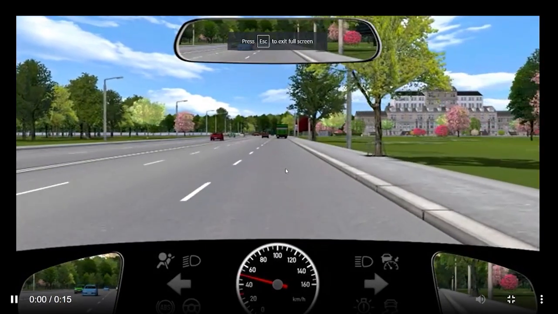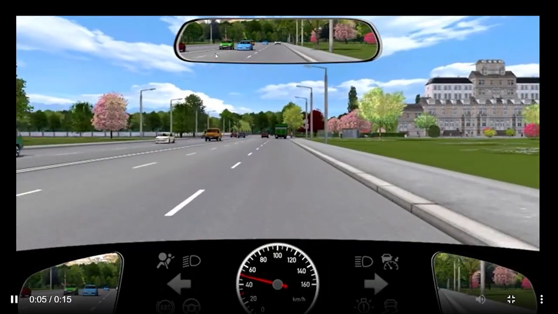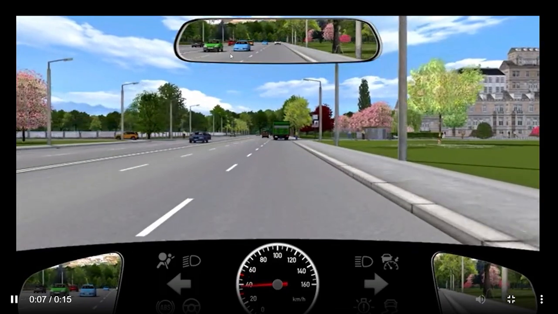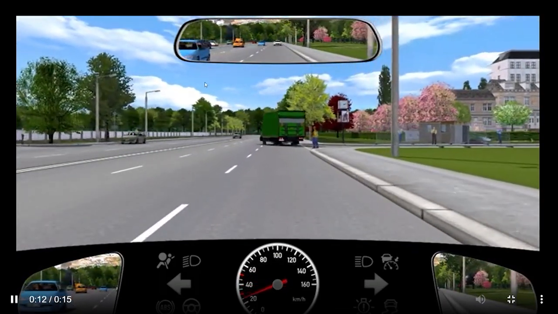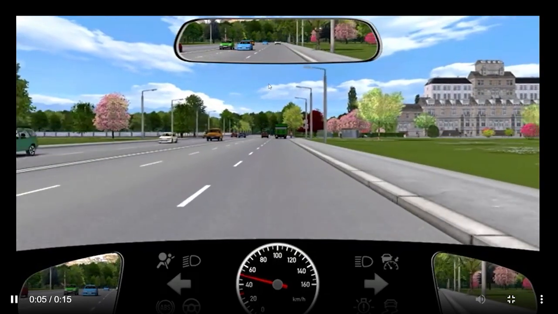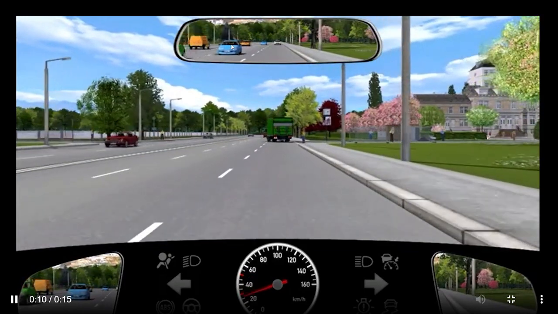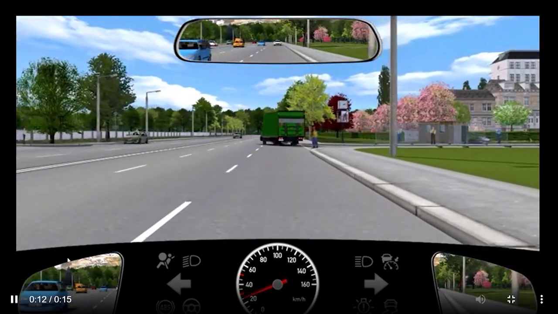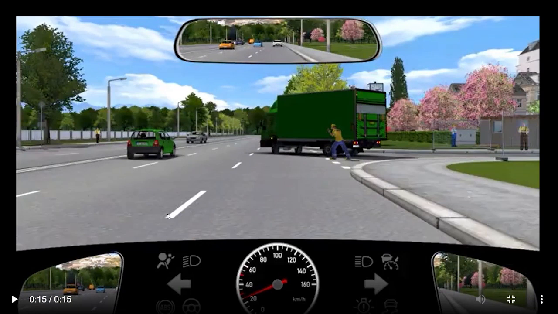Let's play the video. You are inside the city, traveling at around 50 kilometers per hour. You can see on the left-hand lane there is a blue car. In front of you there is a truck which has stopped and is reversing. You can see the blue car in the inner mirror, now in the outer mirror. And now the truck has slowed down and is trying to reverse. What could be your maneuver at the moment?